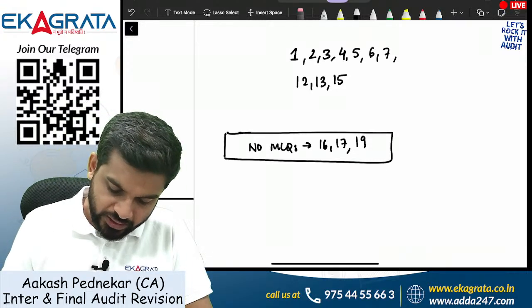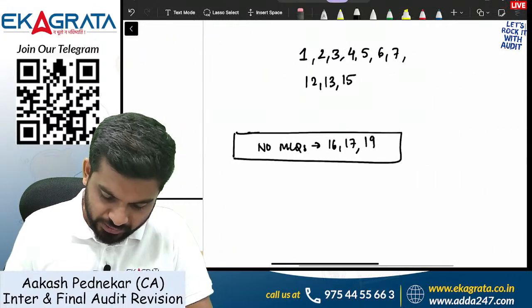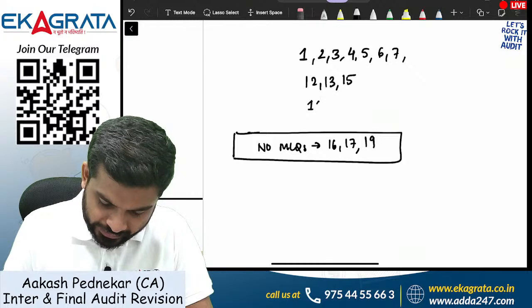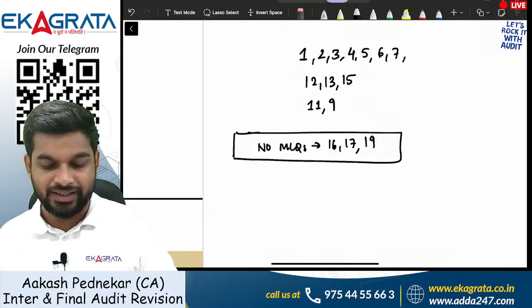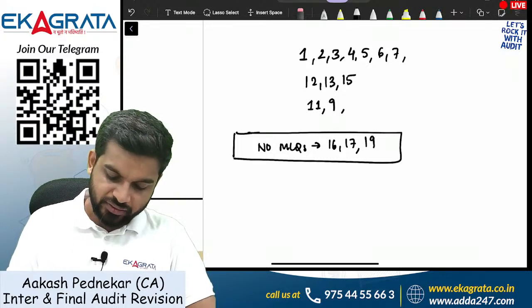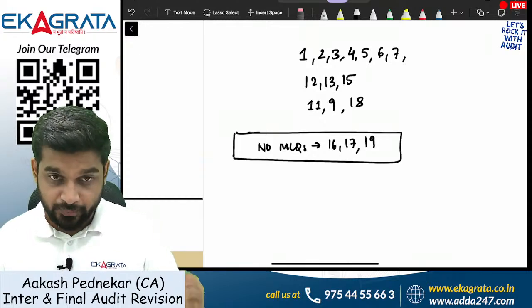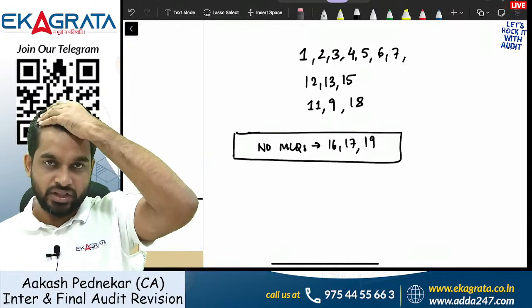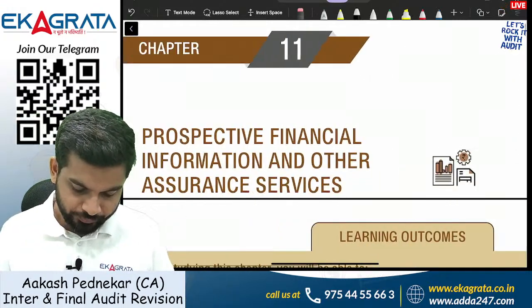So what is going to be our target for today? Our target today is that we are going to cover at least chapter number 11, that is prospective financial statements, and lastly we are going to cover chapter number 9 as well, that is review. And if time permits, we can also cover chapter number 18, that is ESG audit. ESG stands for environmental sustainability and governance. Let's start.